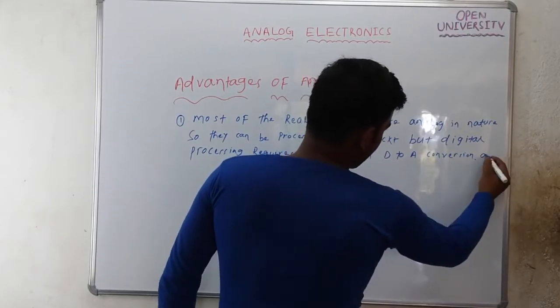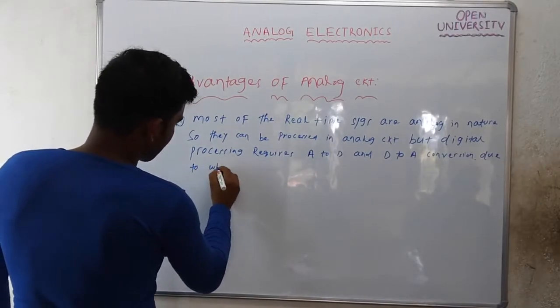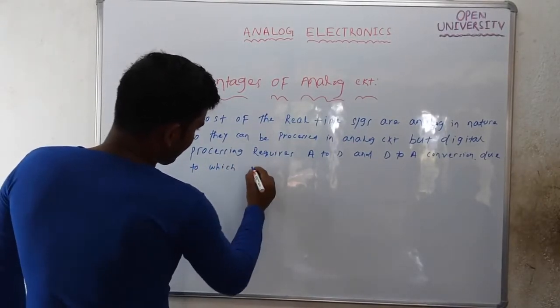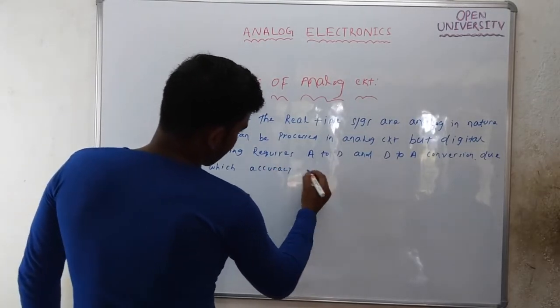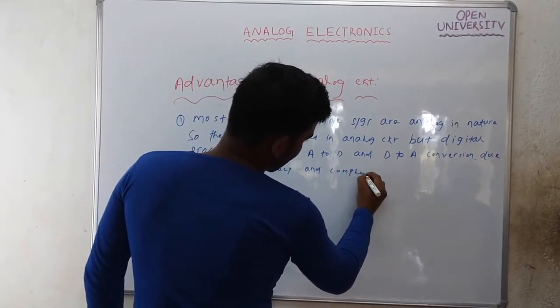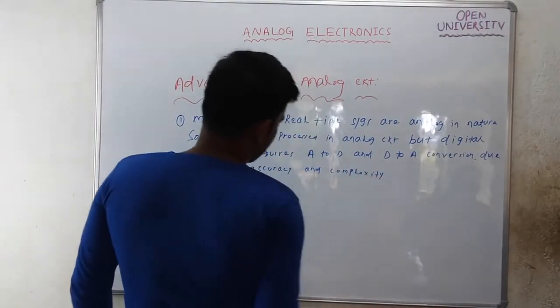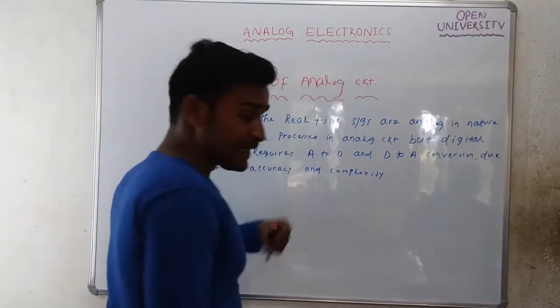Due to which accuracy and complexity will be increased.